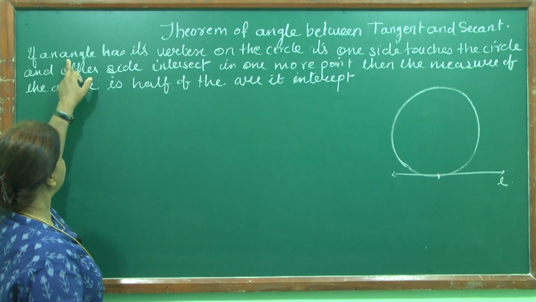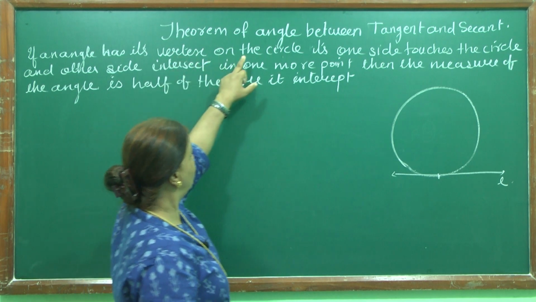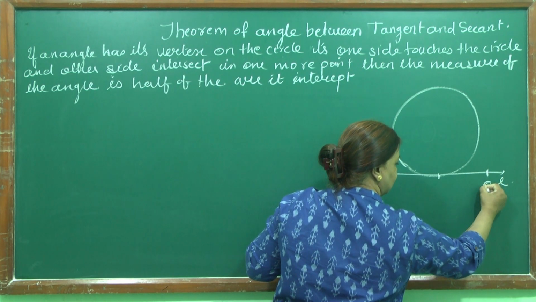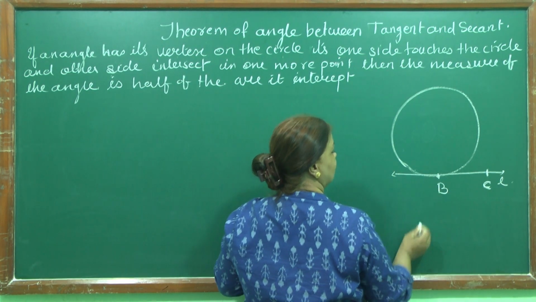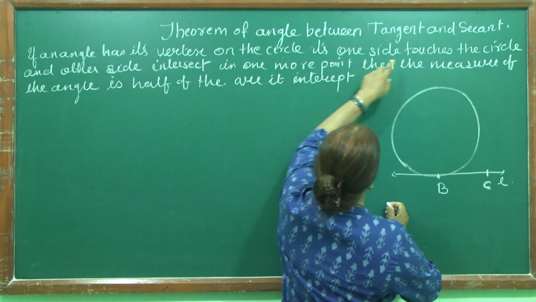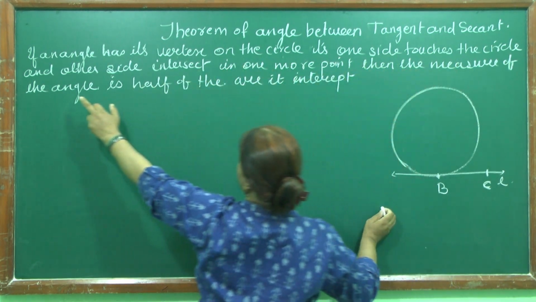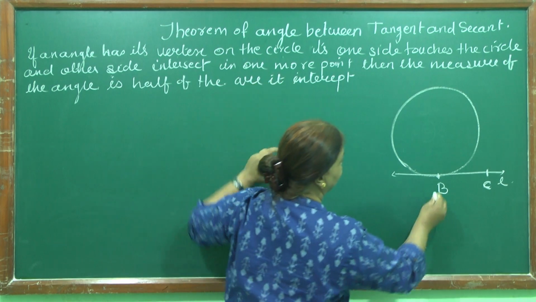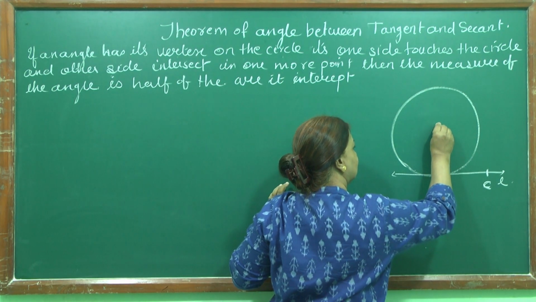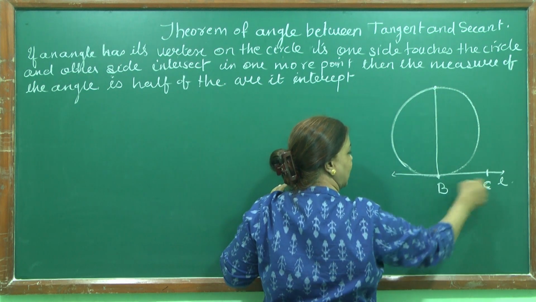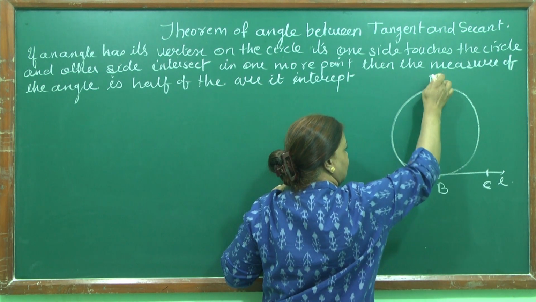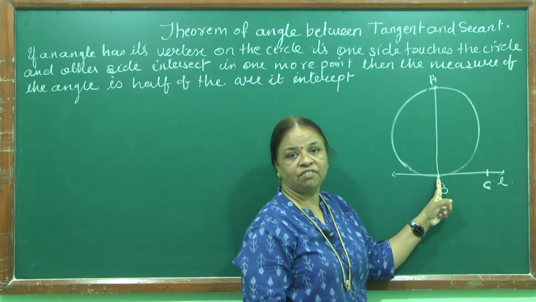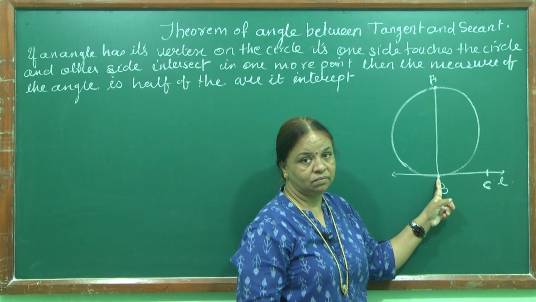So what does the theorem say? If an angle has its vertex on the circle, let me write here point C. Let me write here point B, and the other side touches the circle, the vertex touches the circle and the other side intersects in one more point. This is another side of the angle. See, this is the angle ABC. The vertex of angle ABC is on the circle.